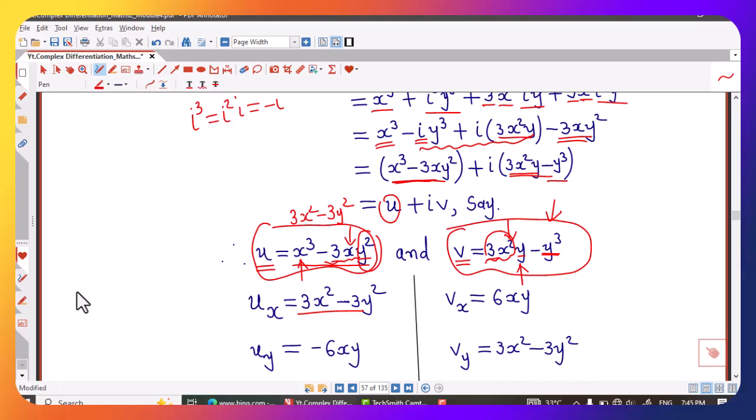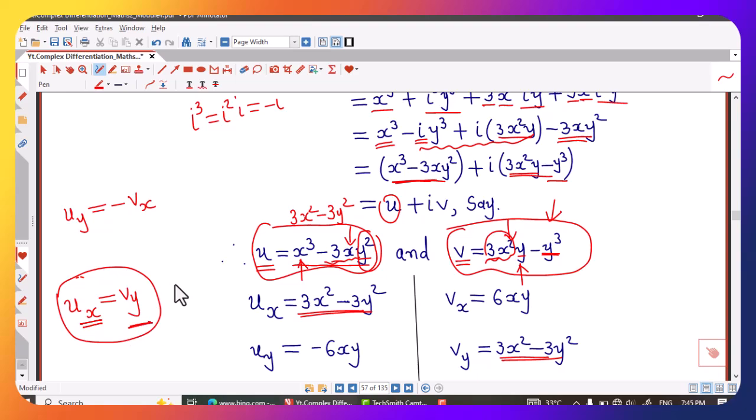Once we determine the derivatives, we find out the points for which these two equations are satisfied. ux equal to vy, and second equation was del u by del y equal to minus del v by del x. Here we can see that in del u by del x and in del v by del y, right hand side is same. That means these two functions are equal at every point in the complex plane.